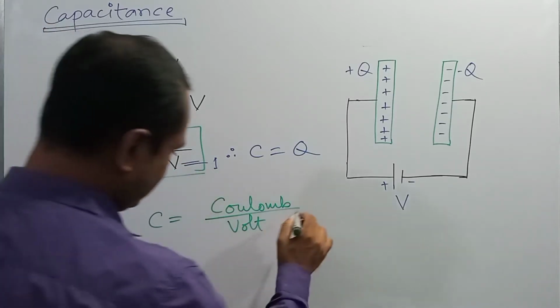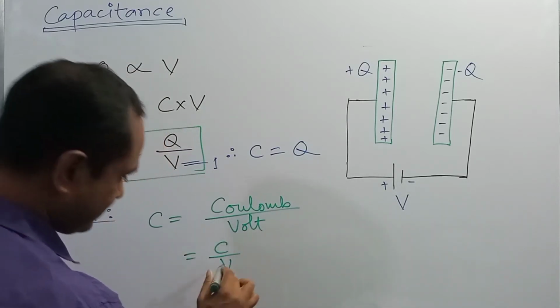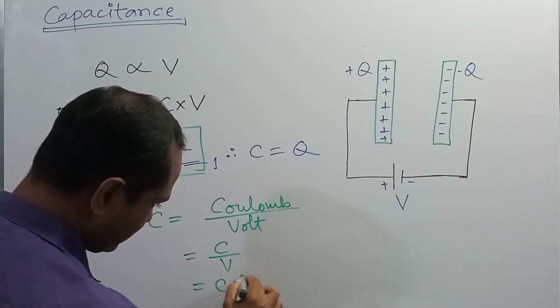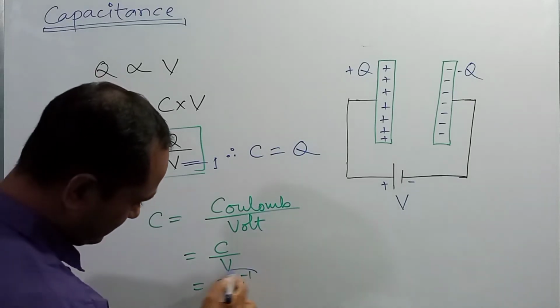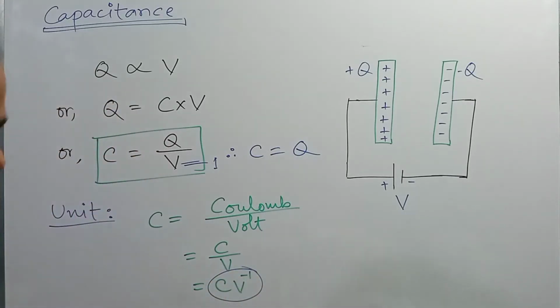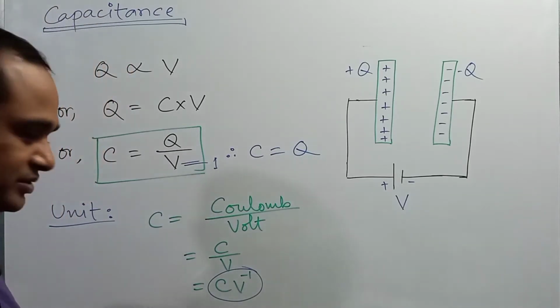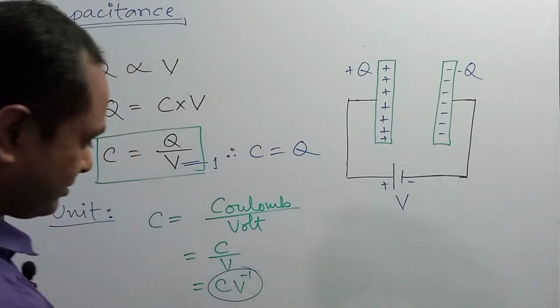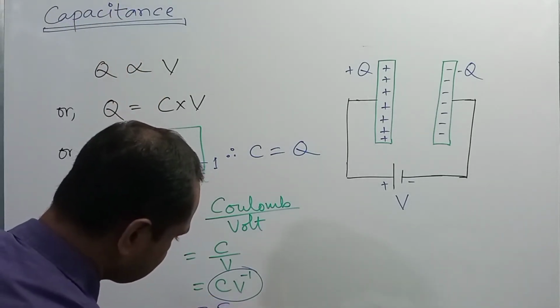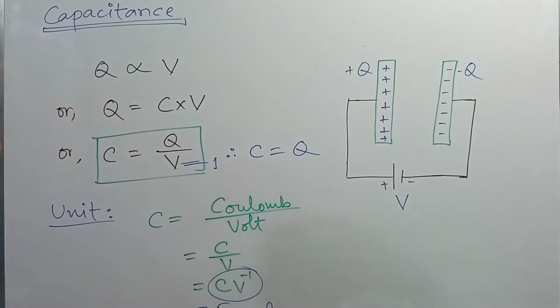In short form we can write C by V or C per V. This is the unit of capacitance. So C per V or coulomb per volt is known as farad. According to the name of a scientist, the unit of capacitance is called farad. So this is the SI unit of capacitance, right?